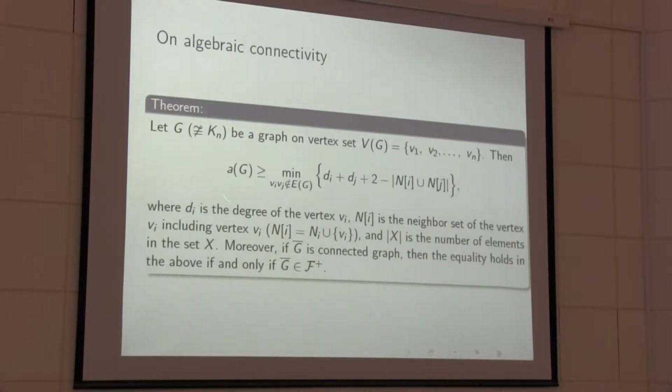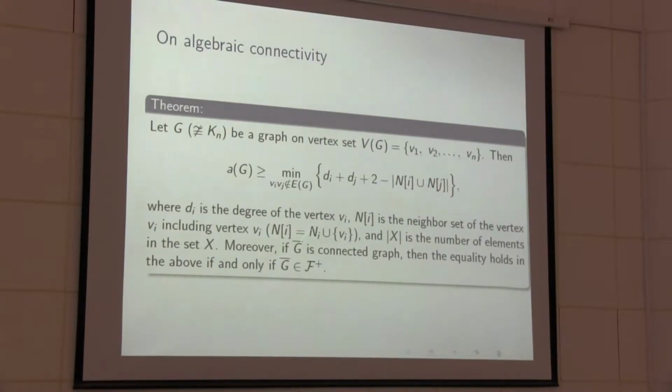Now I want to give the lower bound of the algebraic connectivity of G, or you can say mu n minus 1. Basically it depends on the upper bound on the largest eigenvalue, so you can see, of G bar.